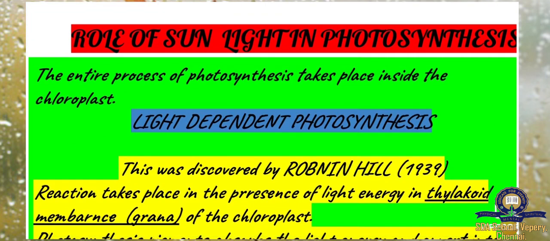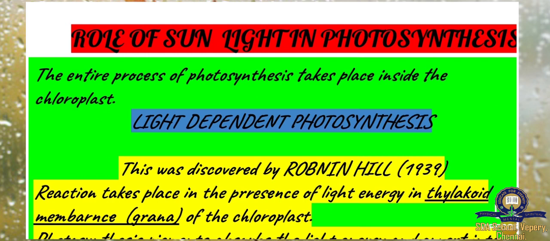Next, role of sunlight in photosynthesis. So what is the role of sunlight? We know in the world the sun is the ultimate source of energy. For photosynthesis also the main energy is taken from the sun, solar energy. The entire process of photosynthesis takes place inside the chloroplast. So chloroplast is present inside the leaf. It is also giving out a color. In the last class we studied the names of the chlorophylls depending upon the color.